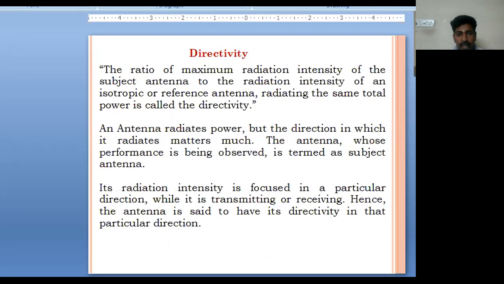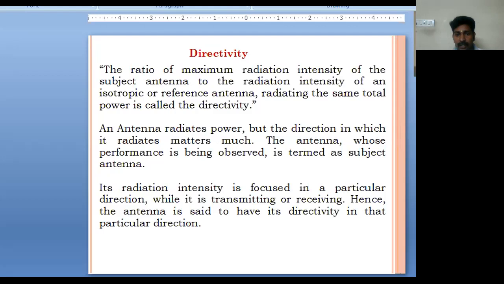Next, we'll go for directivity. It is the ratio of the maximum radiation intensity of the subject antenna to the radiation intensity of an isotropic or reference antenna. An isotropic antenna means one that radiates equally in all directions, radiating the same total power.